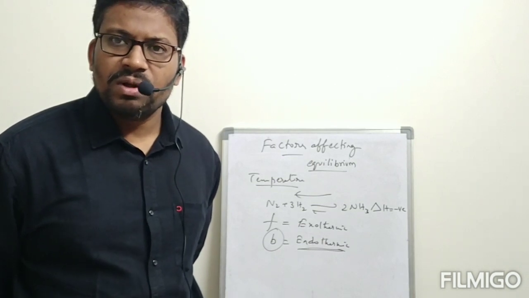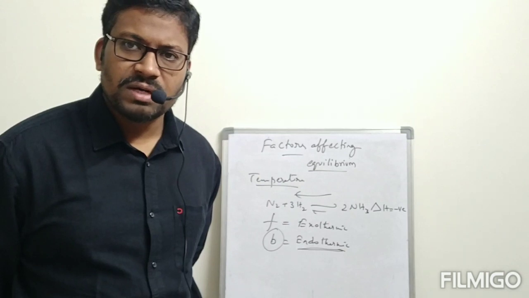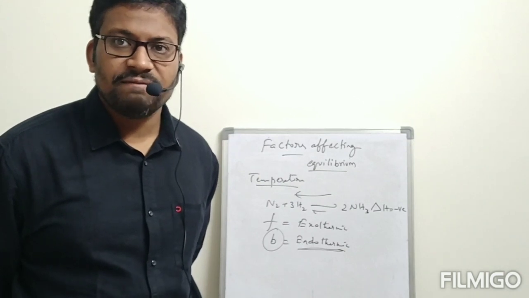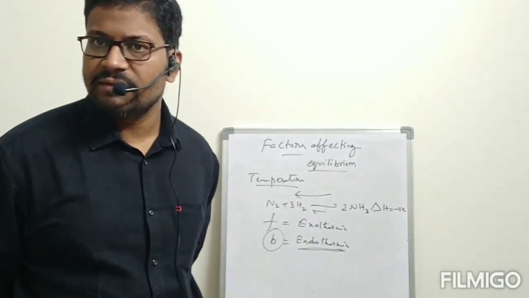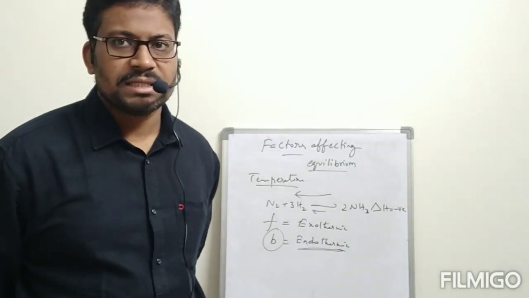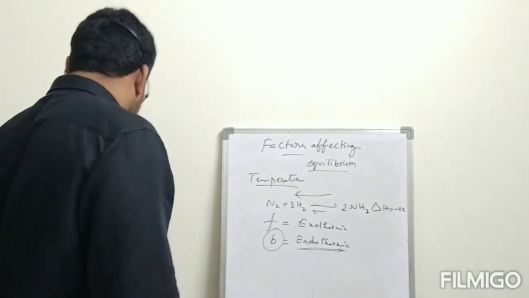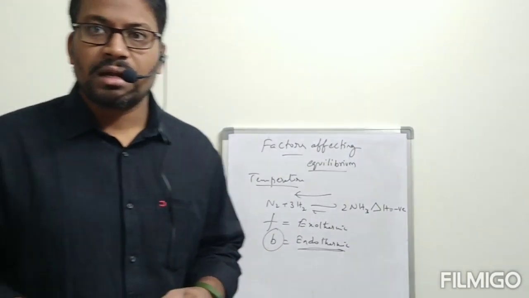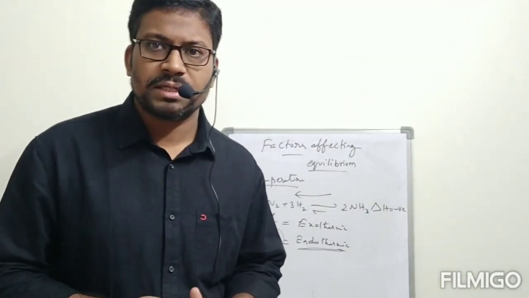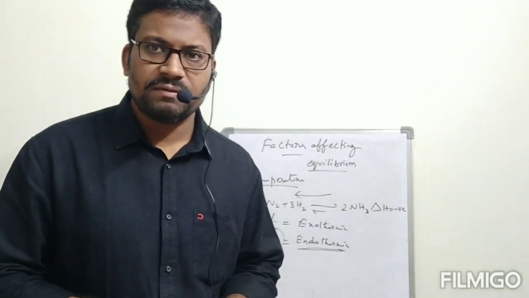Catalysts have no effect on equilibrium because they increase the rate of forward reaction and backward reaction in the same way. That's why equilibrium will not be shifted towards the right side or left side in the presence of a catalyst. These are the factors affecting equilibrium. One more thing is there, concentration of reactants and concentration of products. Before that, pressure effect we have seen, temperature effect we have seen.